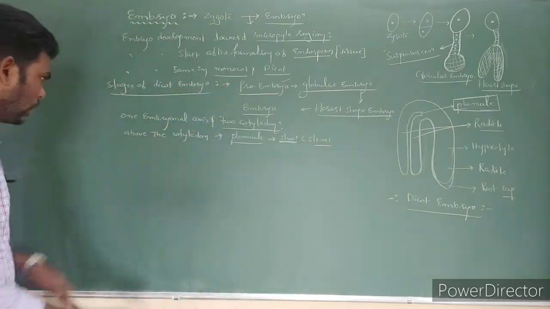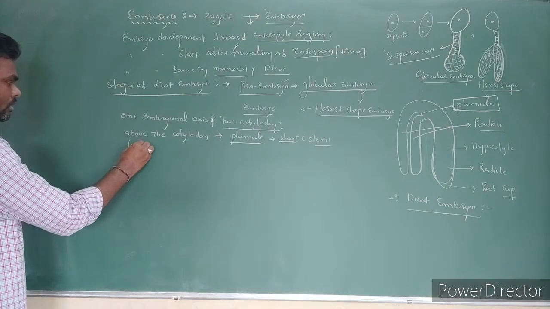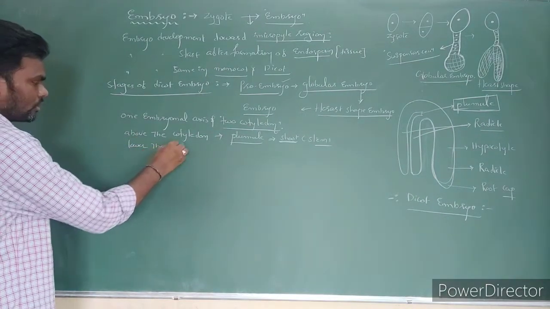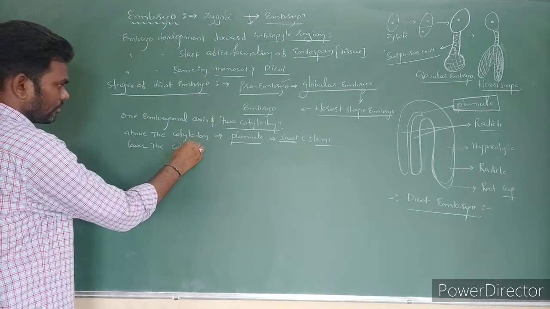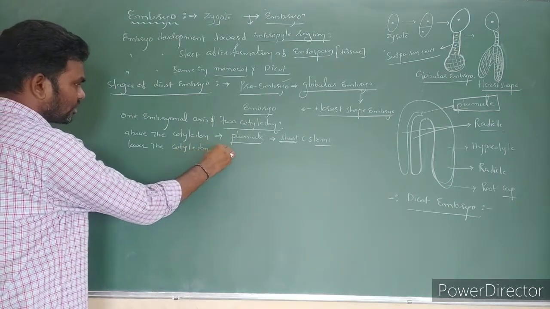Next, the portion below the cotyledons we call the hypocotyl.